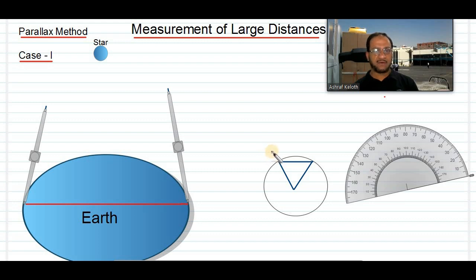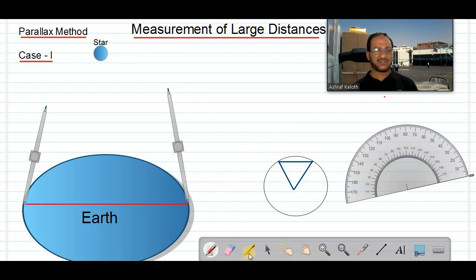And you might have observed this, especially small kids used to ask like this. Even my son recently asked me, when we were traveling to Sharafia at night, he was looking at the moon and he was telling the moon is coming with us, and even when we reach Sharafia the moon is along with us. So what is the reason for that? This effect is called parallax effect.